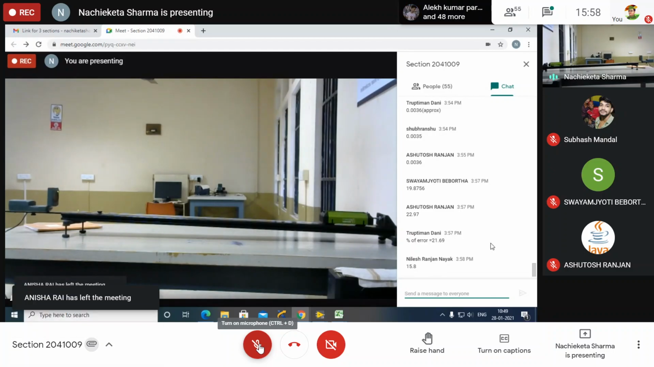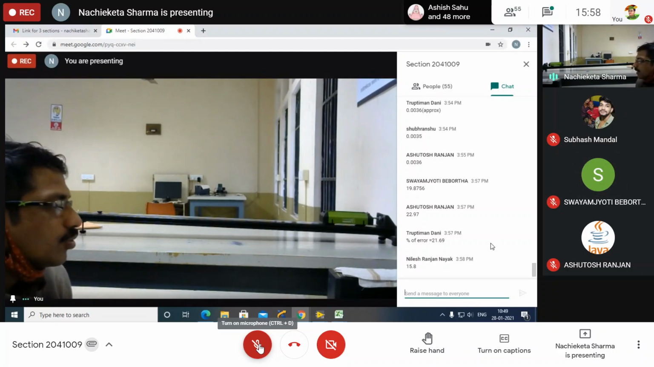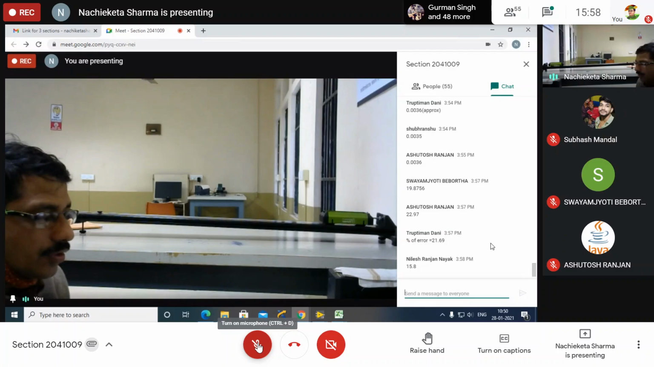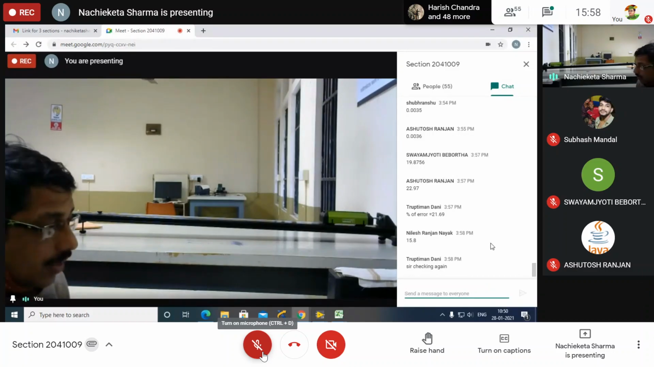Now tell me the formula to find out the percent of error. Standard value minus observed value divided by standard value, whole modulus, into 100. Yes, okay. Then why will there be so much difference between you people? Some are getting 19 point something, some 20, some 21, and some 15. Which one is right? So your calculated value is 0.0036, and your standard value is 0.003.